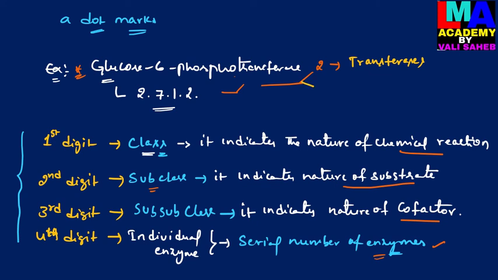And then the second digit, 7, indicates the subclass of the enzyme that determines the transfer of a phosphate group. So what kind of group is transferred from one substrate molecule to another substrate molecule? Here, the transfer of phosphate.